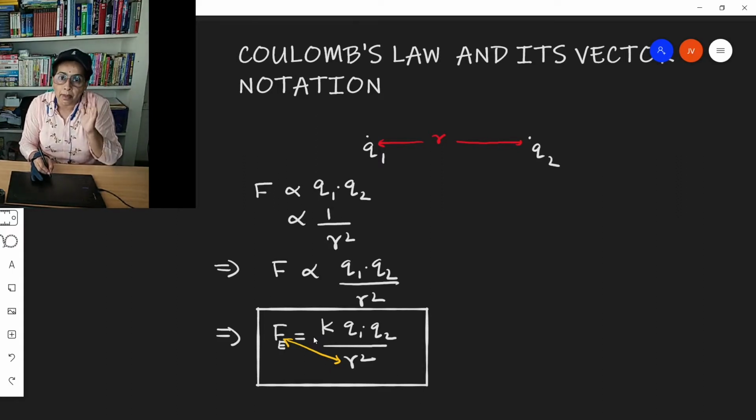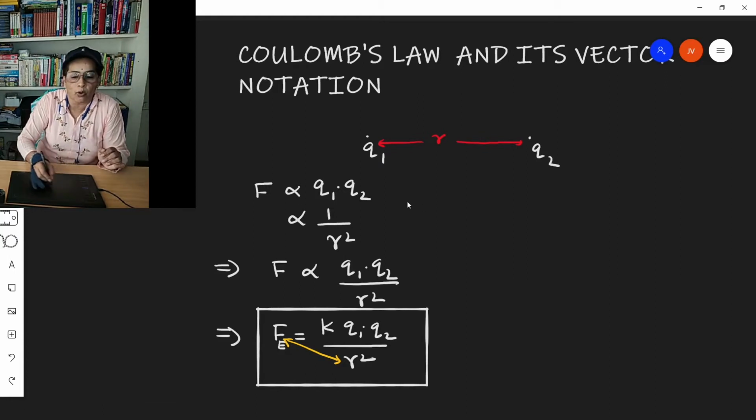These were measured by Coulomb using the torsion balance, which was made by Coulomb. And the torsion balance was in later years used by Henry Cavendish to verify Newton's law of gravitation. Why? Because Coulomb's law is also an inverse square law, and Newton's law of gravitation is also an inverse square law.